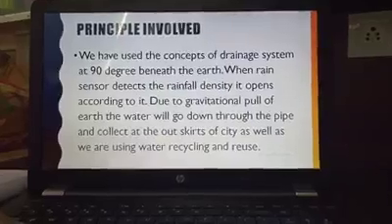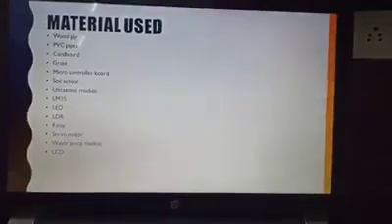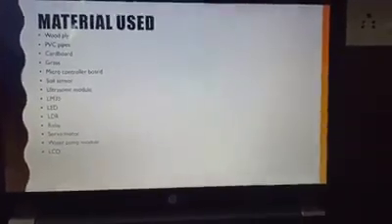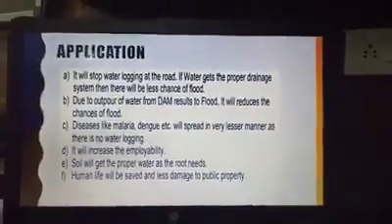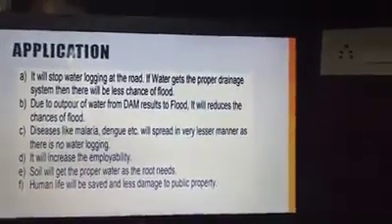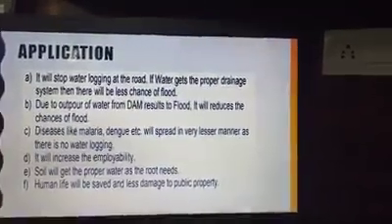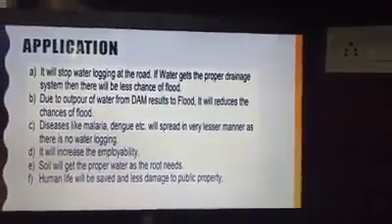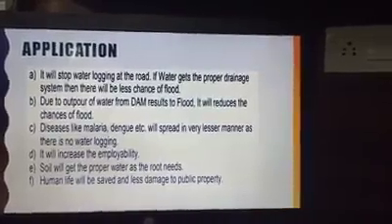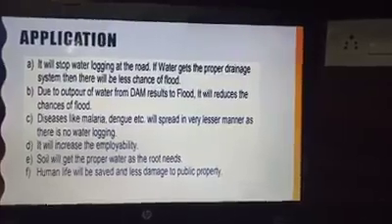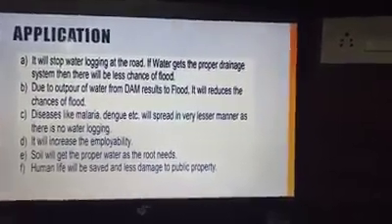in drainage or dams. Material used. We have used wooden ply, PVC pipes, cardboard, grass, microcontroller board, soil and sensor, etc. Application. It will stop waterlogging on the road. If water gets a proper drainage system, then there will be less chance of flood. Outpour of water from dams results in flood; this will reduce the chance of flood. Diseases like malaria, dengue, etc. will spread in a much lesser manner.